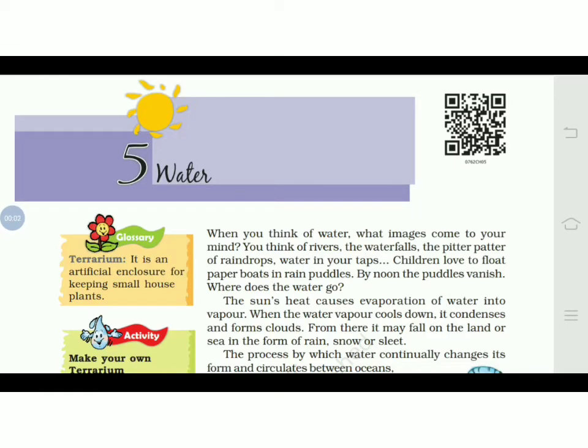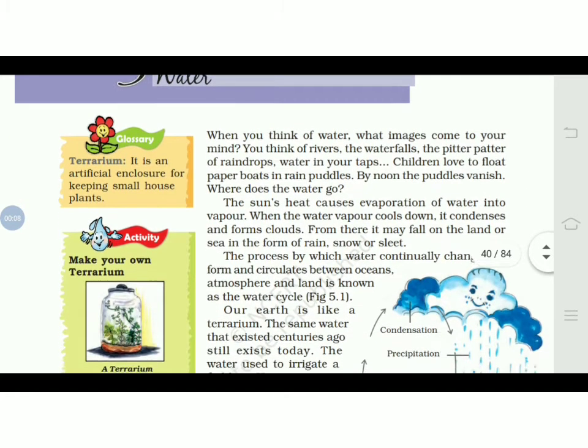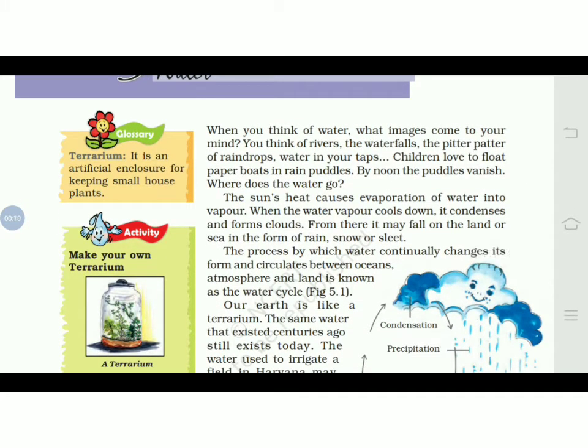Here we start our 5th chapter, that is water, from the textbook. See the left hand side, that is the glossary. Terrarium, that you have already written. It is an artificial enclosure for keeping small house plants.